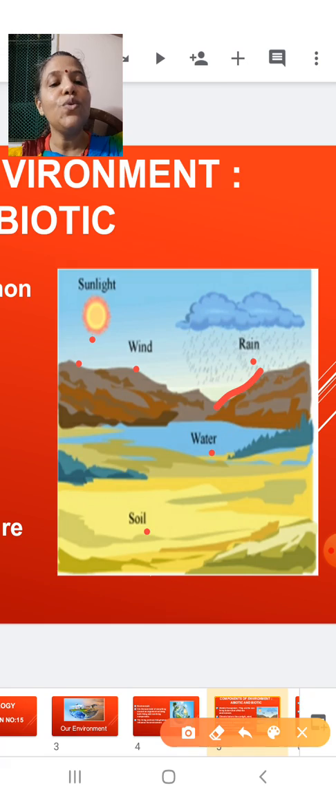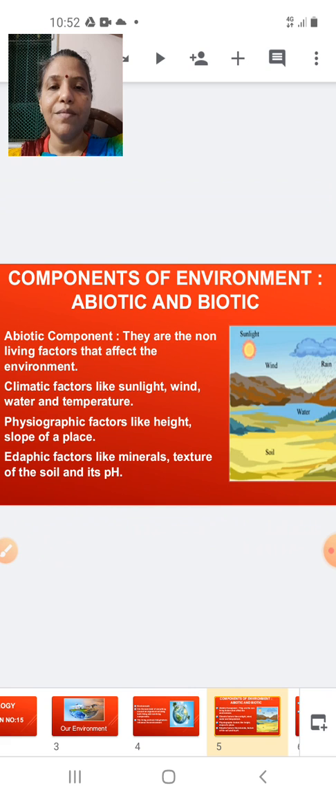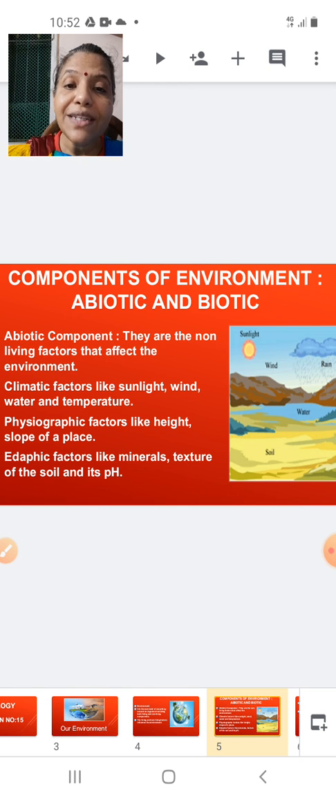Okay, so now let us see the abiotic components in detail. Abiotic components are the non-living factors that affect the environment. Climatic factors like sunlight, wind, water and temperature. Physiographic factors like the height and slope of a place, which I discussed, the height of the mountain and the slope of the mountain. And edaphic factors like the presence of minerals, because depending upon the minerals the soil is going to have a different color. So that is the presence of minerals, texture of the soil and its pH.